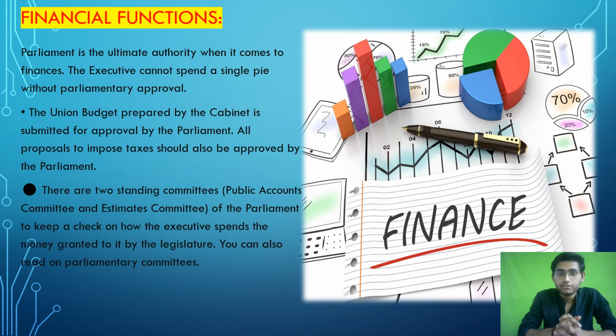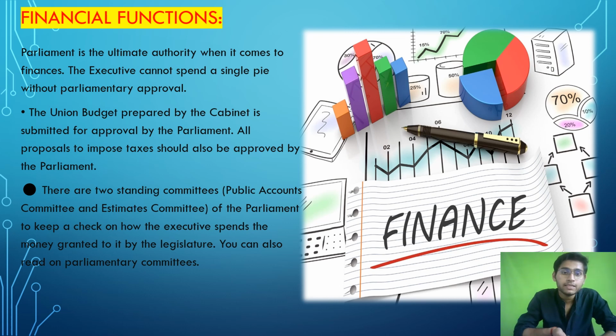Now, financial functions of parliament. Parliament is the ultimate authority when it comes to finance. The parliament has been given authority over the matters of finance of our state. The executive cannot spend a single pie of taxpayers' money without parliamentary approval. Parliament gives approval in the following ways, which we are now going to discuss.